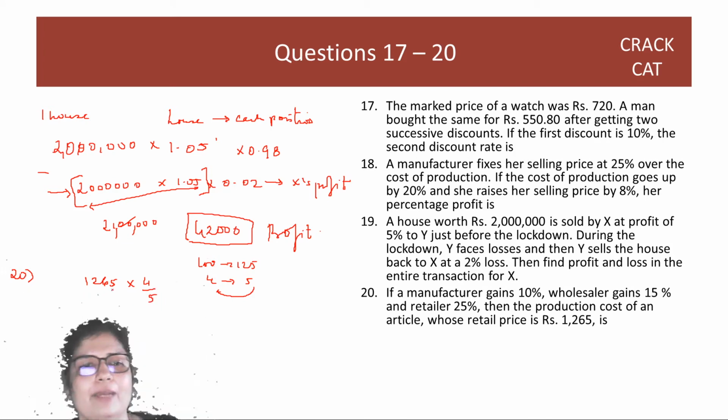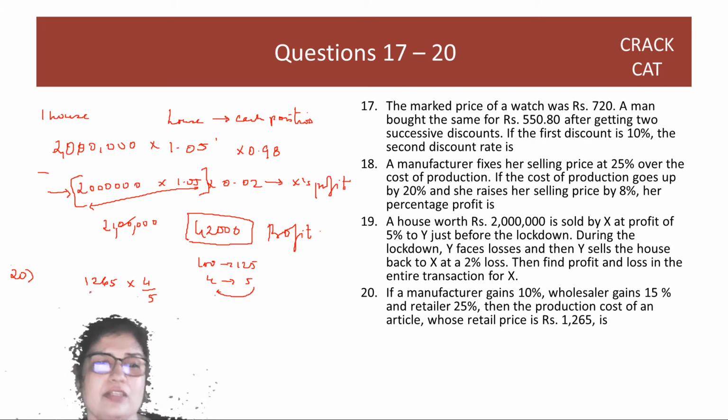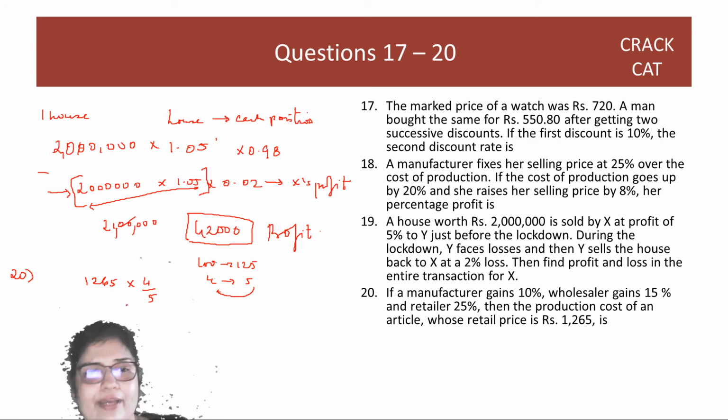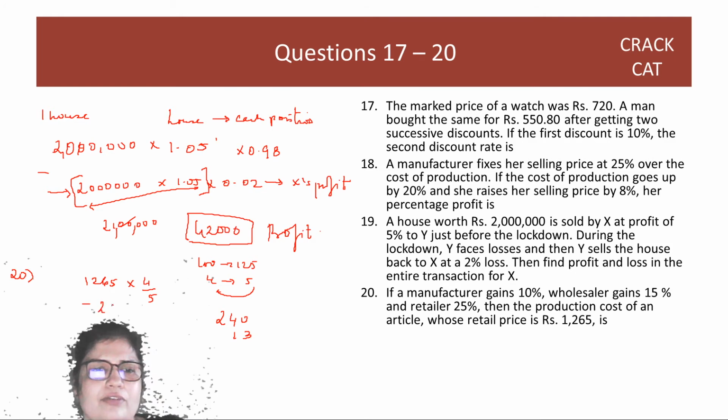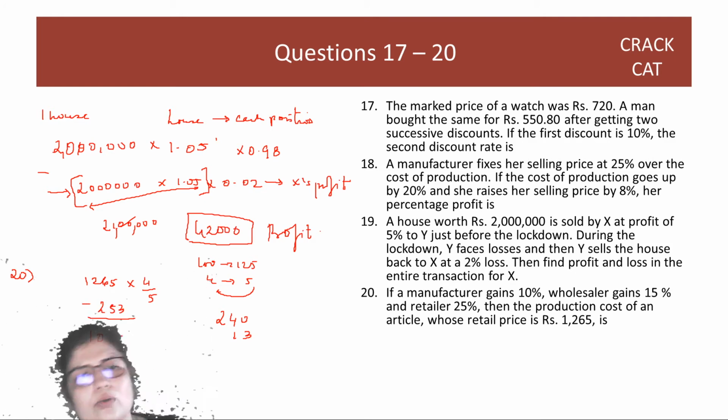If you multiply this with 4/5, it's just easier to divide it by 5 and then subtract that. So if I divide this by 5, 1200 divided by 5 is 240, and then 65 divided by 5 is so much. So you subtract 253. And you're left with 1012.